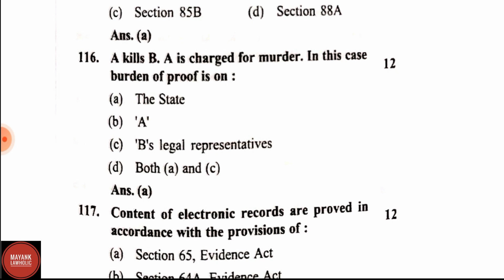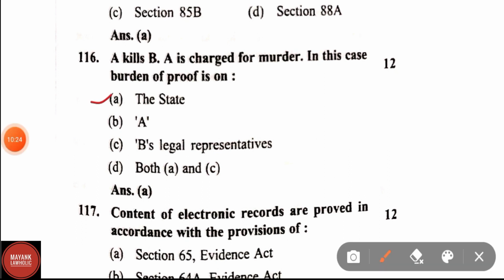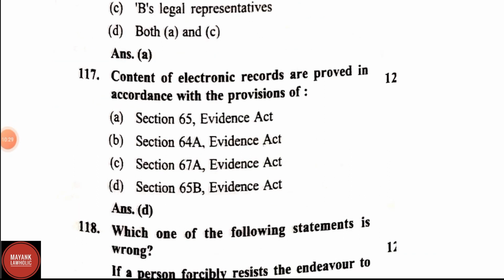Question number 116. A kills B. A is charged for murder. In this case, the burden of proof is on the state. Correct answer is state.